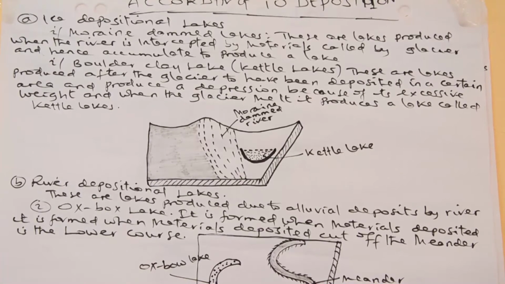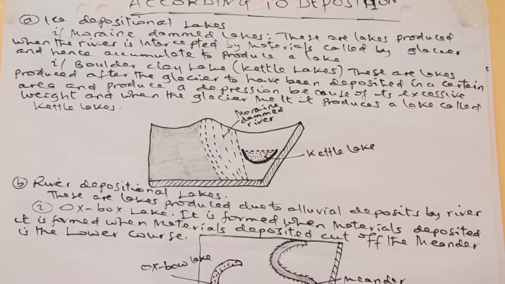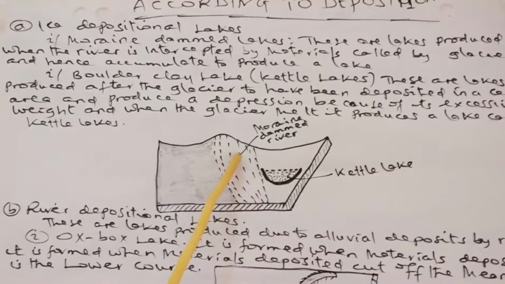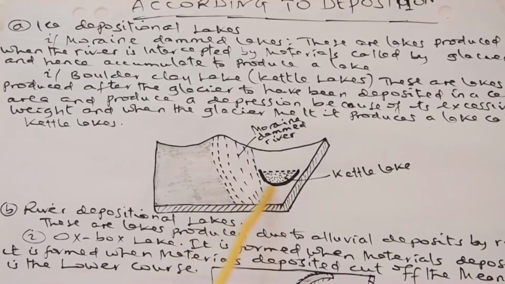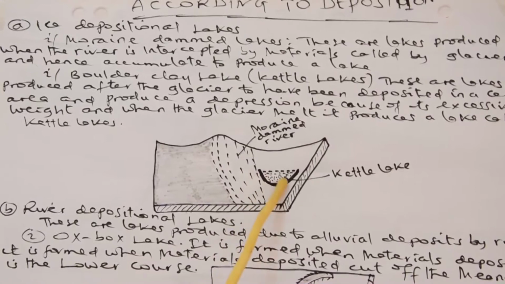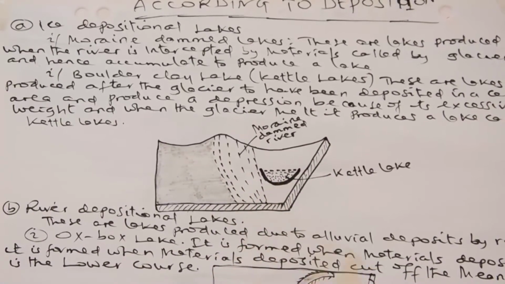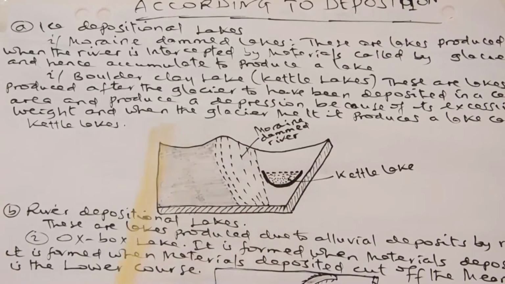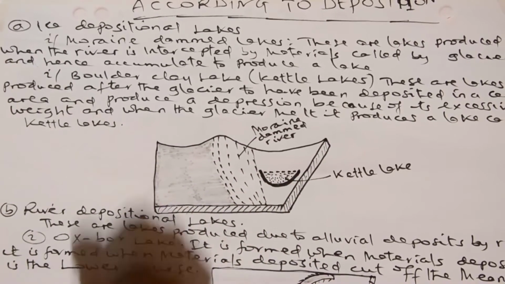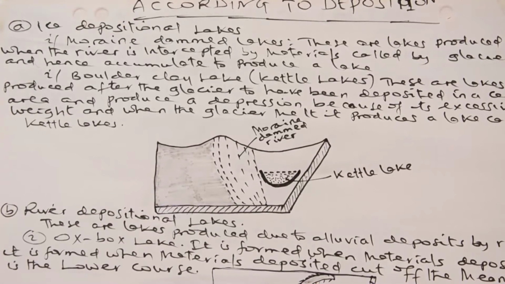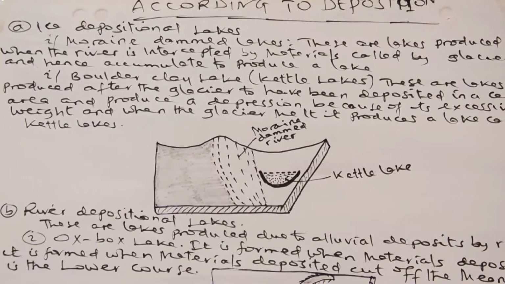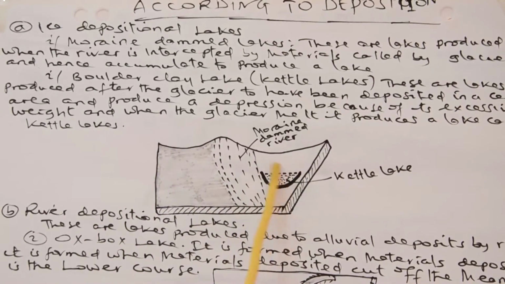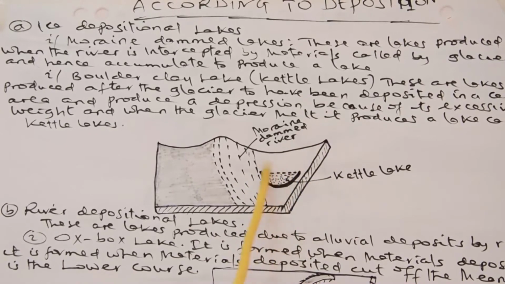Dear students, this is the kind of lake which takes place in areas where there is dropping of snow. Wherever this snow is deposited in a particular area, on a particular landmass that is soft in nature, and this snow is heavy in nature, that plain area will sink down and cause a hollow-like structure. Wherever this snow melts, the depression will remain as scars. Therefore, those scars, when filled with water, will form a lake.